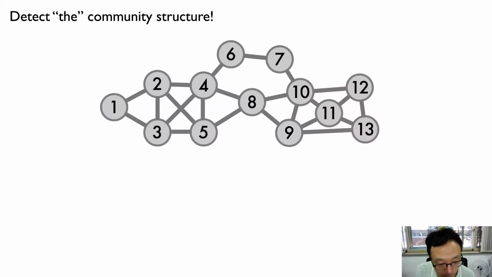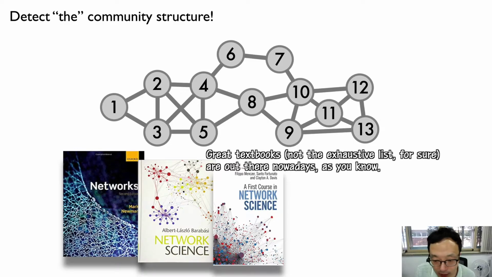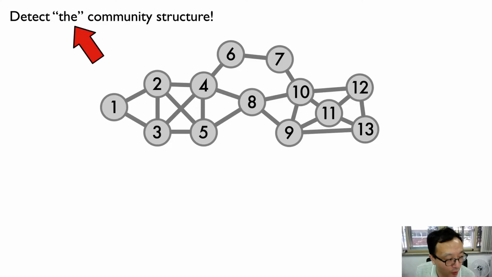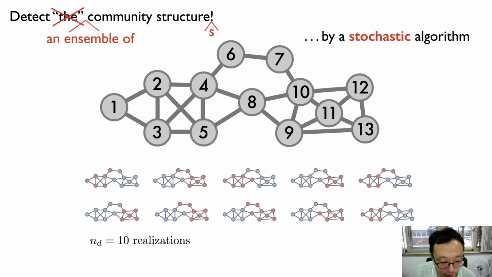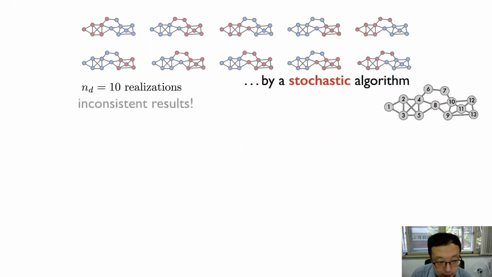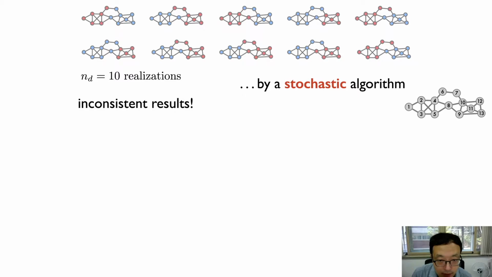If you just learn about this community structure from, for example, textbooks and review papers, you may think that this is the problem of detecting the community structure. So for instance, if you detect a community from this particular example, you will get this result. But in fact, that's not always true, because there are stochastic algorithms to detect this community. And by definition, when you use a stochastic algorithm, in principle, you can get a different result for each realization of the community detection. So it's literally an inconsistent result, and you may consider this inconsistency is not a very good thing, or some kind of limitation or error in this stochastic community detection algorithm.